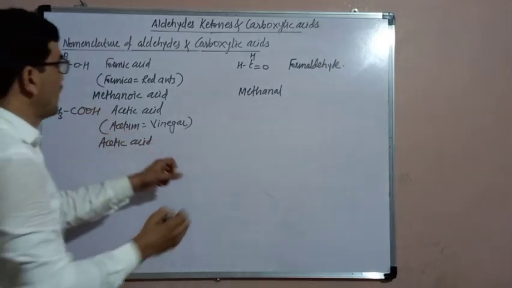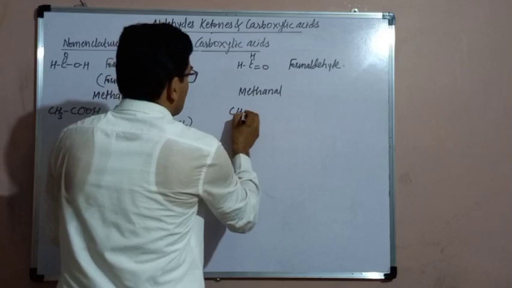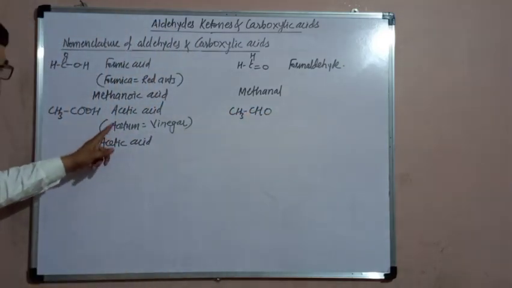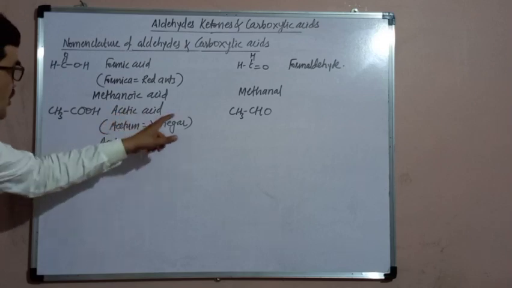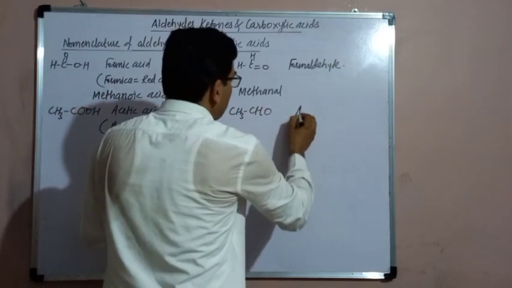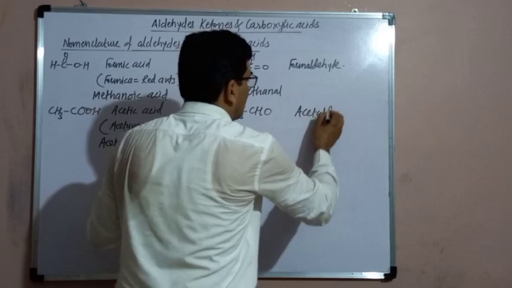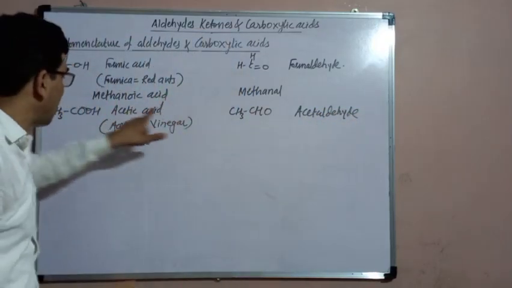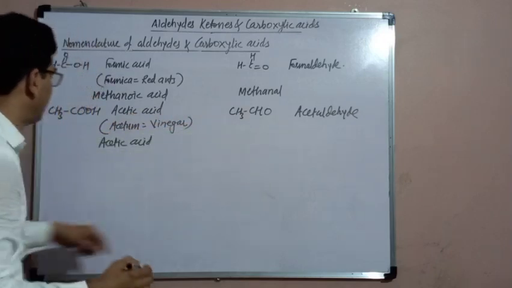The corresponding aldehyde is CH3CHO. The common name of the aldehyde is obtained by replacing ic acid by aldehyde, and therefore its common name becomes acetaldehyde.